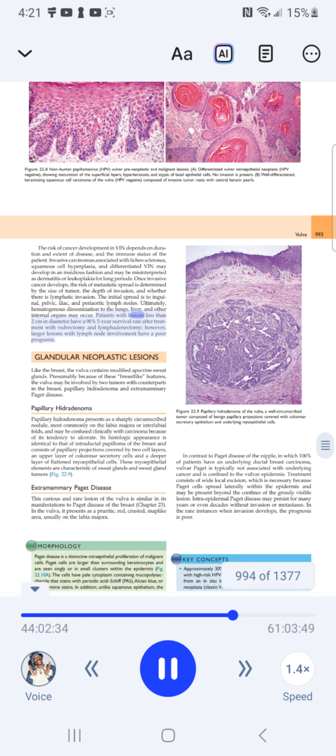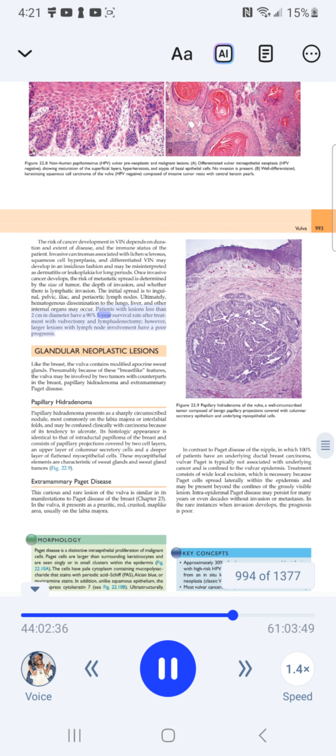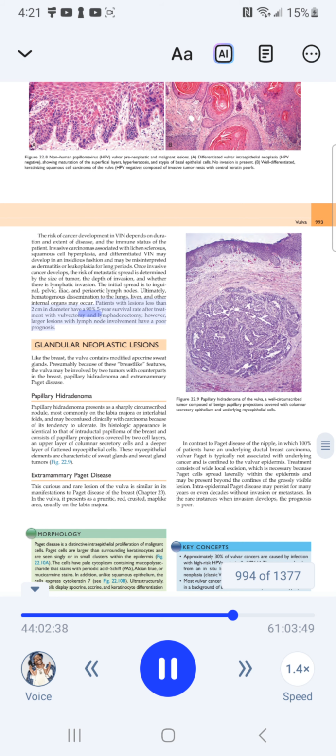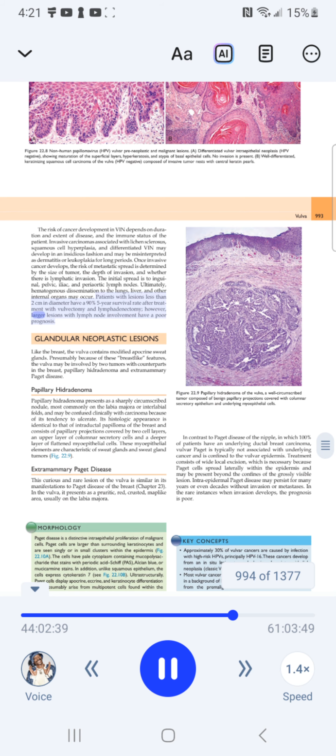Patients with lesions less than 2 cm in diameter have a 90% 5-year survival rate after treatment with vulvectomy and lymphadenectomy. However, larger lesions with lymph node involvement have a poor prognosis.